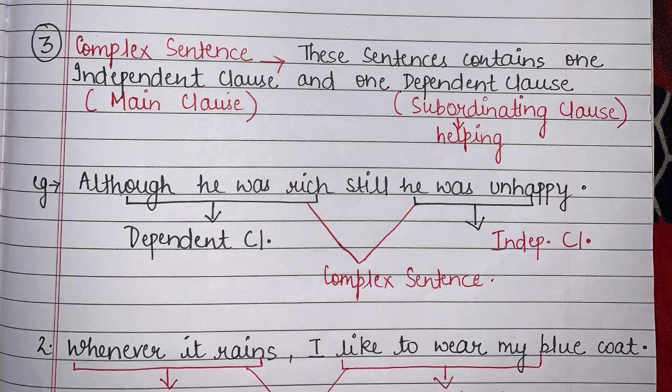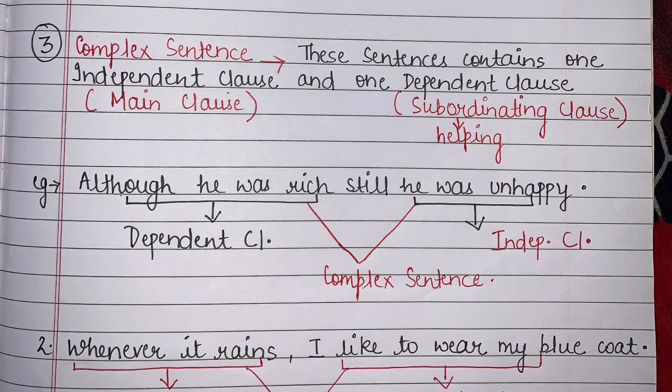And you know, there is one trick to identify these types of sentences. Most of the time when you see these types of sentences, you will observe that your independent clause will lie towards the end, and the sentence will start from the dependent clause in most of the cases, right? So let's try to understand this with the help of a few examples.